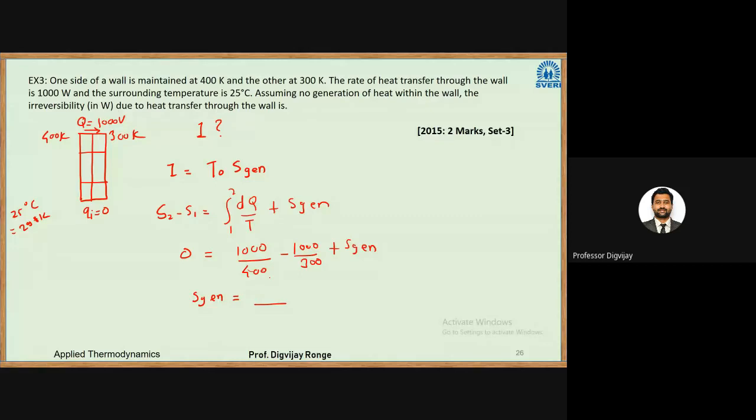So if I want to solve this, it is 10 by 4 minus 10 by 3 plus S generation.